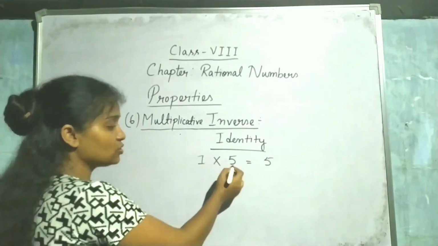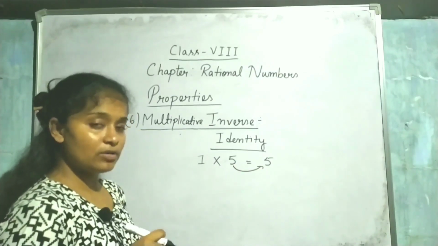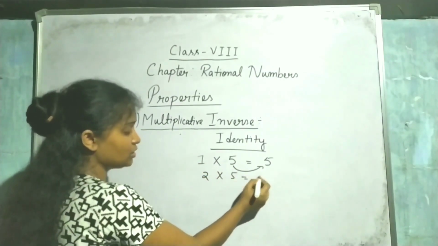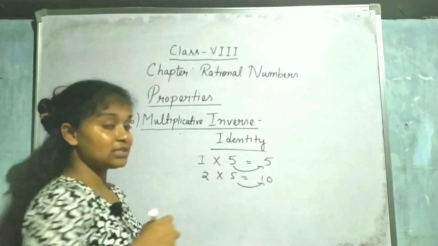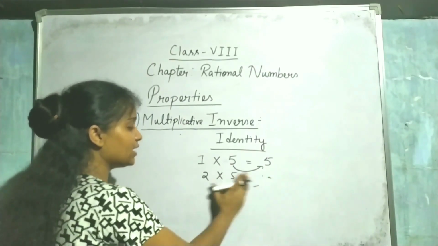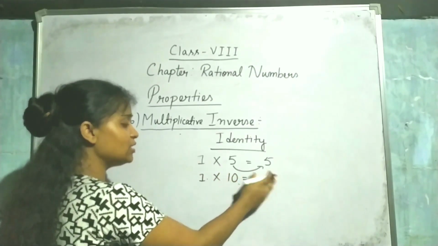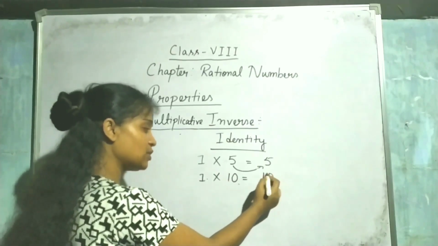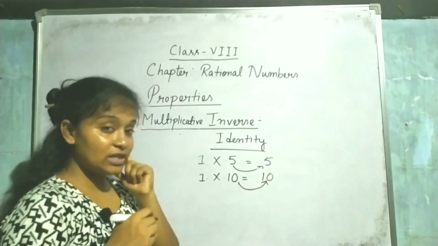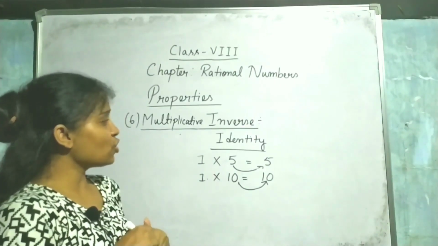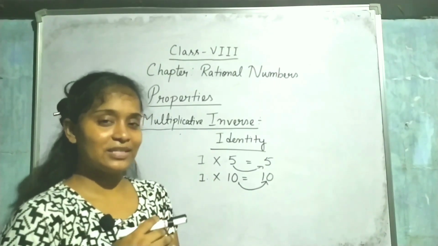That means it does not lose its identity when multiplied by 1. But if you multiply with 2, then 5 becomes 10, so it loses its identity. So the multiplicative identity is 1. These are the properties of rational numbers.